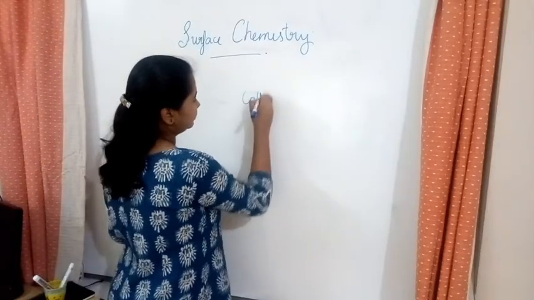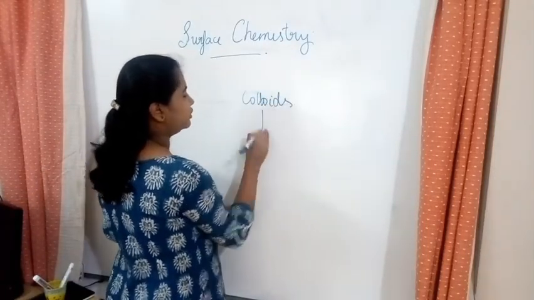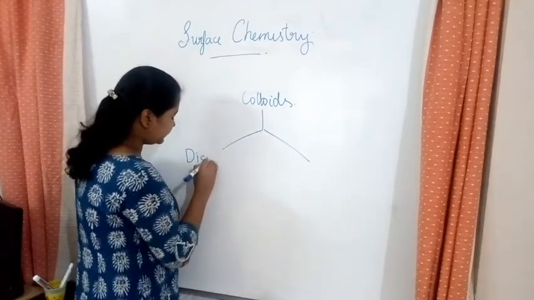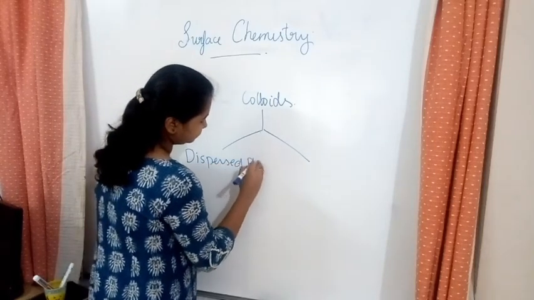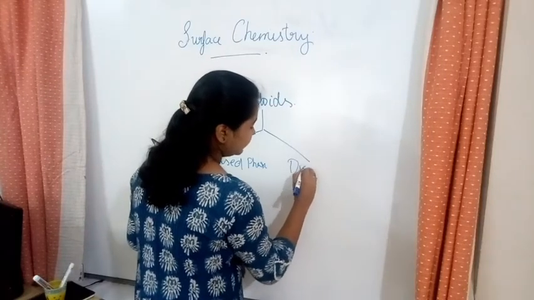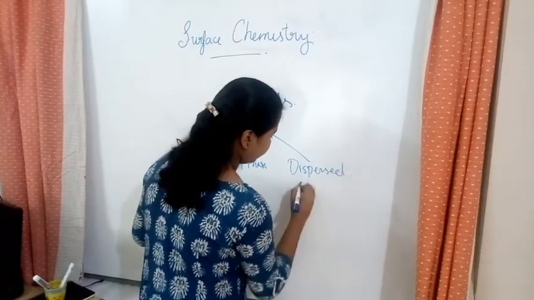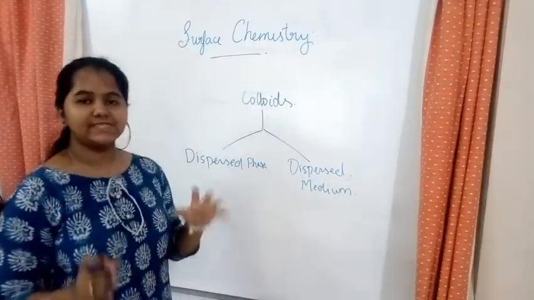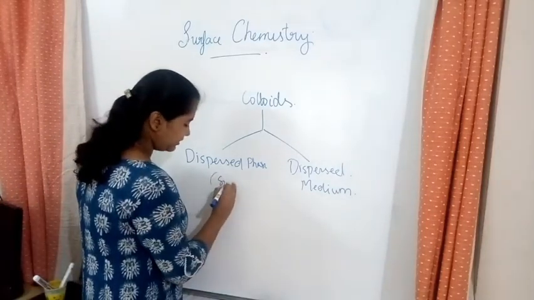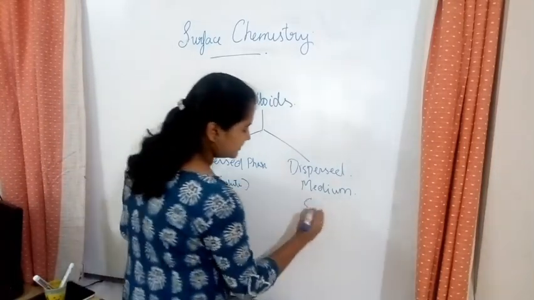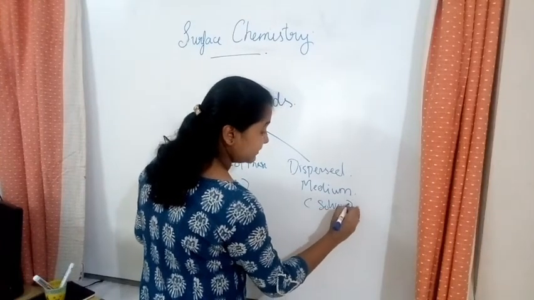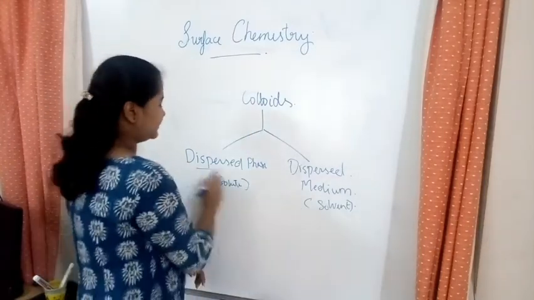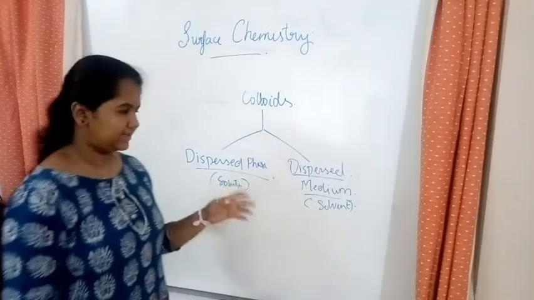For colloids, it has 2 substances. The first one is the dispersed phase, the second one is the dispersion medium. The dispersed phase is very similar to our solute. The dispersion medium is similar to a solvent. You don't say solute and solvent for colloids. You say dispersed phase and dispersion medium.